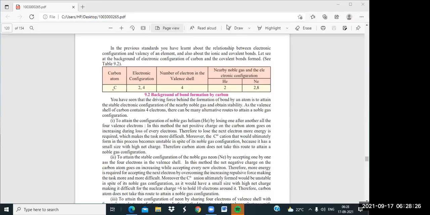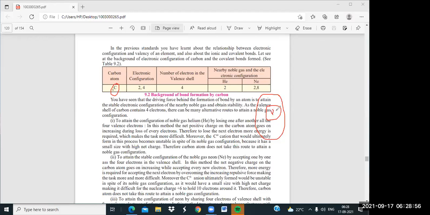When we discuss the relationship between electron configuration and valency, the first thing we need is the electronic configuration of the given atom. Suppose we take carbon. Its atomic number is 6, so the electronic configuration is 2 and 4. If you see the structure of carbon, this is the nucleus inside.